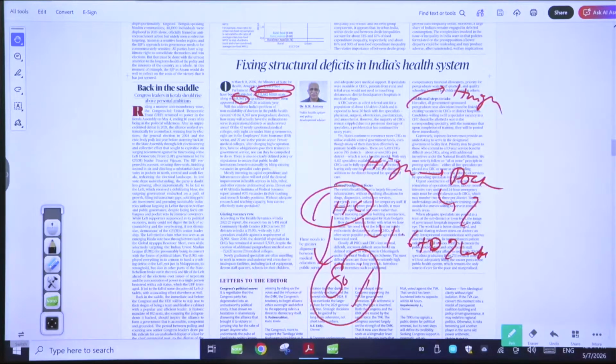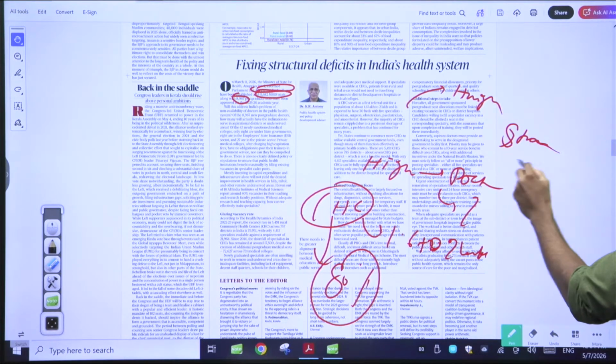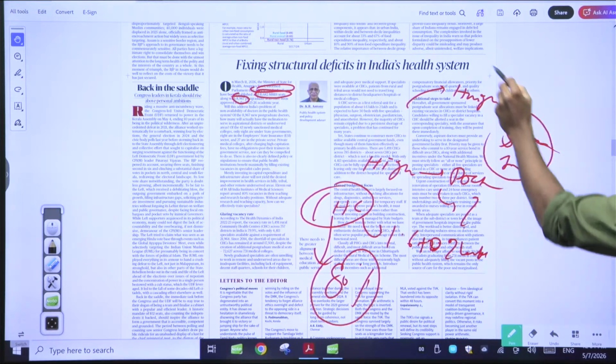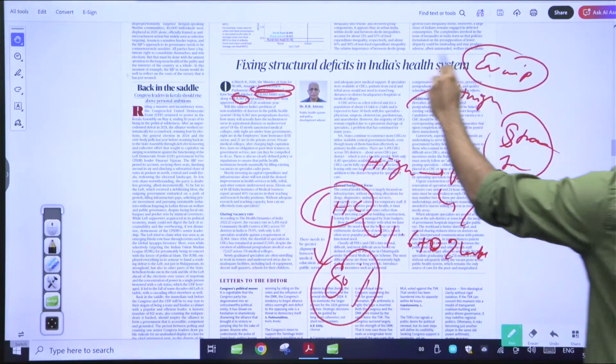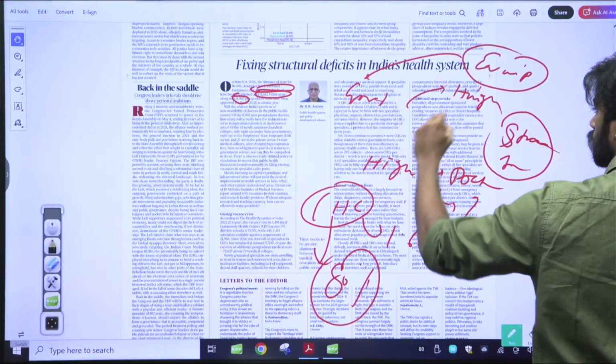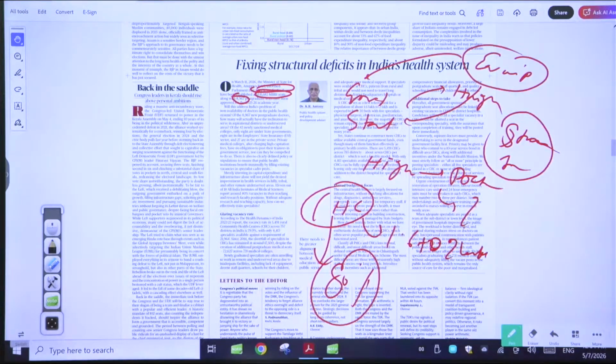What we need is not structural buildings. What we don't need is structural buildings or infrastructure, right? We need proper equipment for government hospitals. Then you need all these staff where there are physicians, surgeons, obstetricians, pediatricians. All of these are very important for the surgeries that are happening or the diseases that are coming into play where they need extreme care, right?